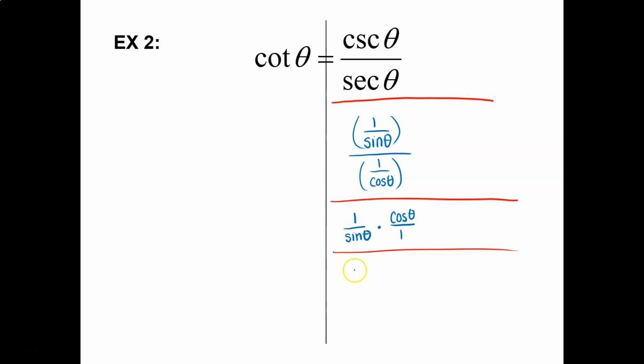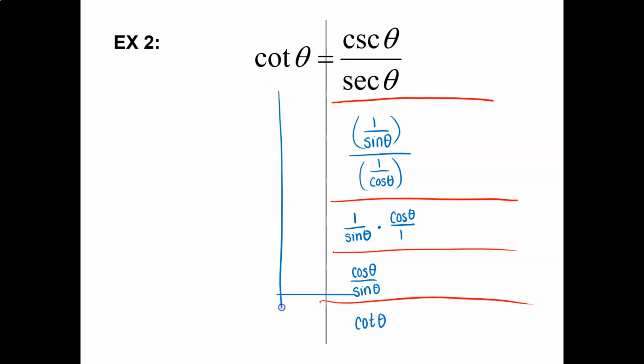Then when you multiply that together, you just multiply straight across. You get cosine theta over sine theta. What does cosine theta over sine theta equal? Cotangent. Which is the same thing we have over here. And we got it right.